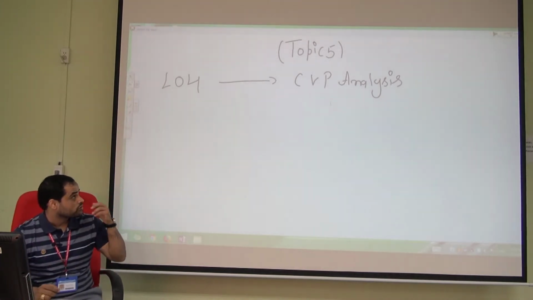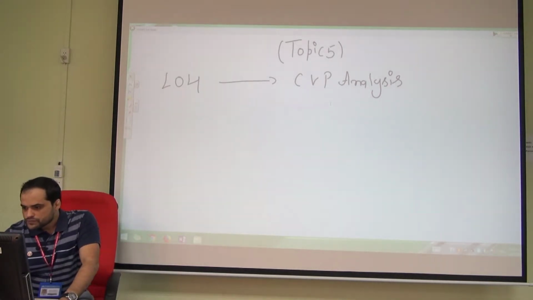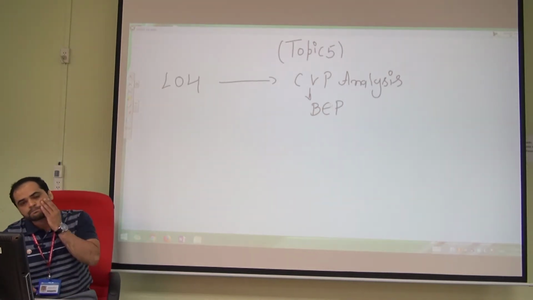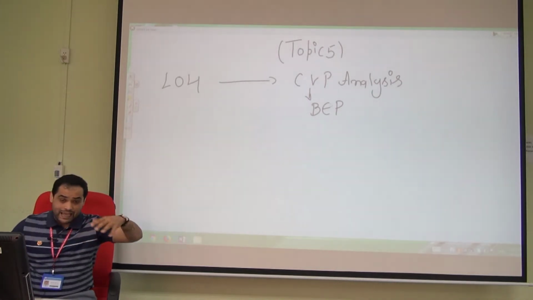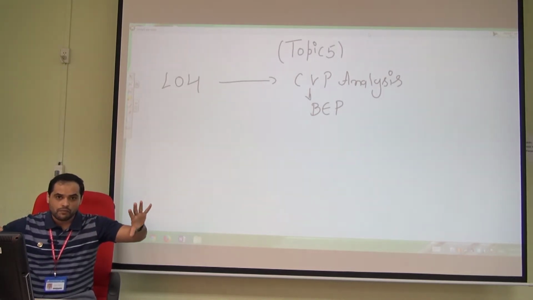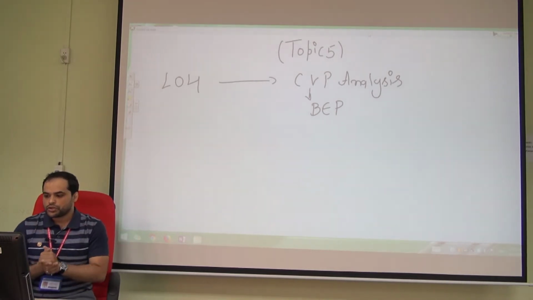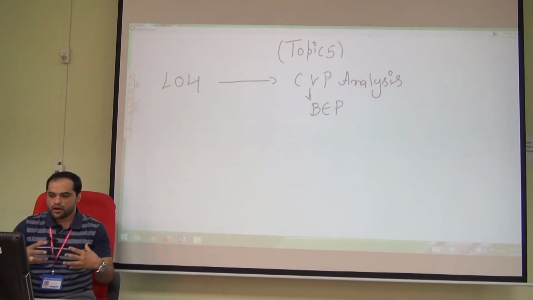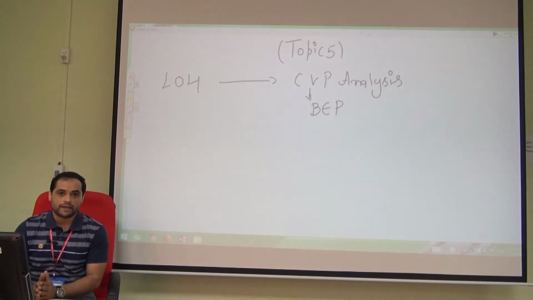One of the most important tools of cost volume profit analysis is the break-even analysis, or break-even points. That's basically a tool to estimate the relation between quantity, volume, and the cost, revenue, and profit. We're going to talk about break-even in detail, but first we have to understand the meaning of break-even.